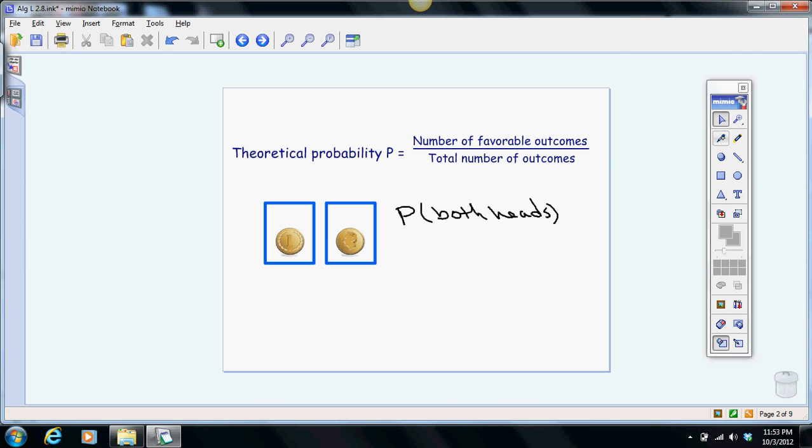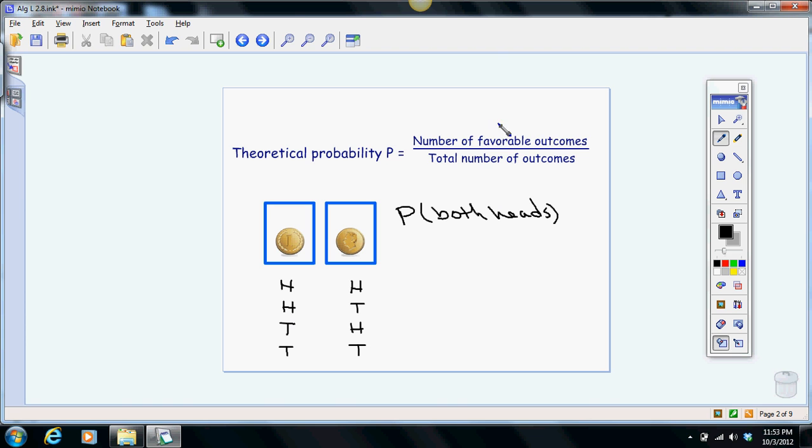So if you list all of our outcomes, the first coin could be heads, and the second coin could also be heads. The first coin could be heads, and the second coin could be tails. Or the first coin could be tails, and the second coin could be heads, or the first coin could be tails, and the second coin could be tails.